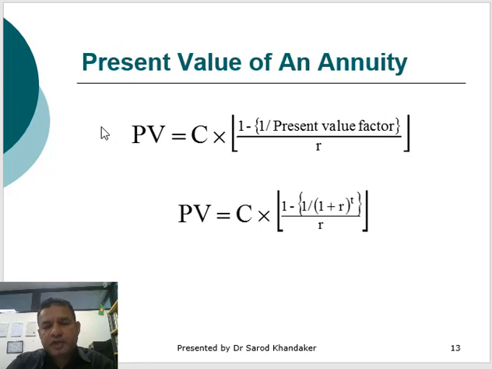So the present value of an annuity is given in this formula. C is the cash flow, PV is the present value. Present value will be equivalent to cash flow multiplied by the present value factor, which is 1 minus 1 divided by the present value factor, divided by R, and the present value factor has been shown here.